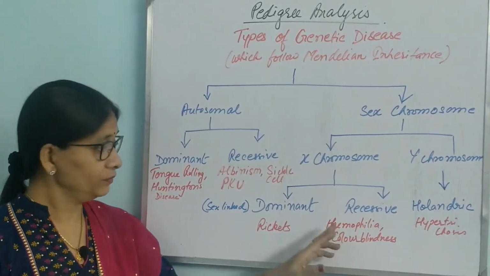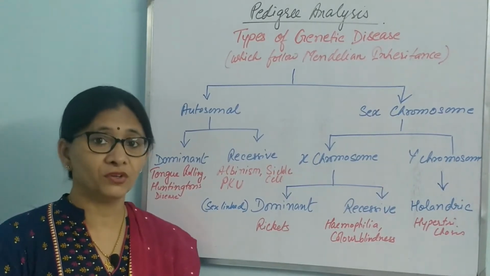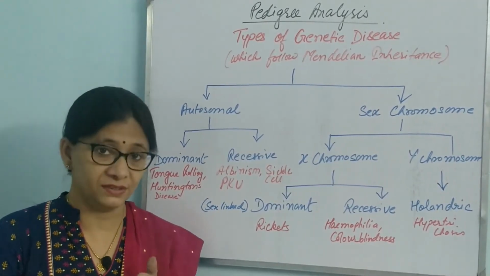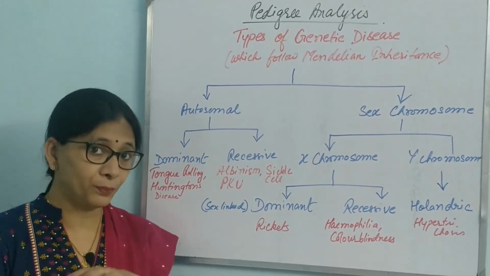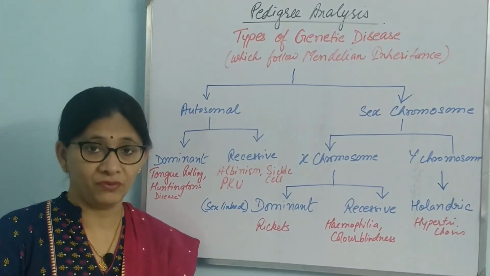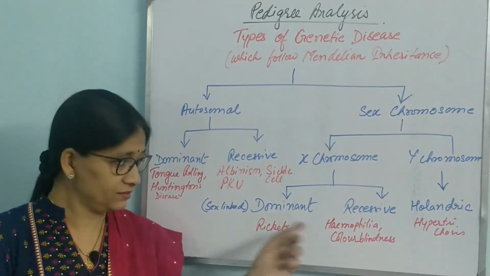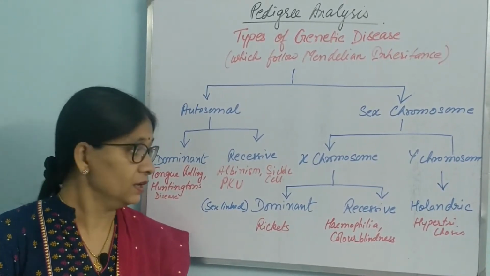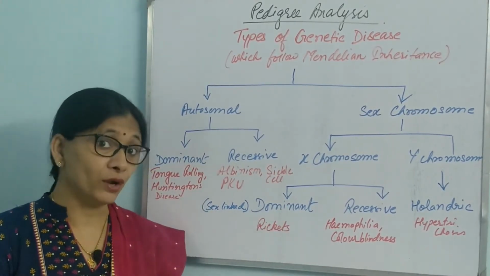This is very common. Hemophilia, colorblindness. Hemophilia, as you must know, is known as bleeder's disease, and it was first found in Queen Victoria. It spread among many members of her family, and many of them died because of this disease. It's a lethal disease. That's why it became famous, because it was found in the royal family.